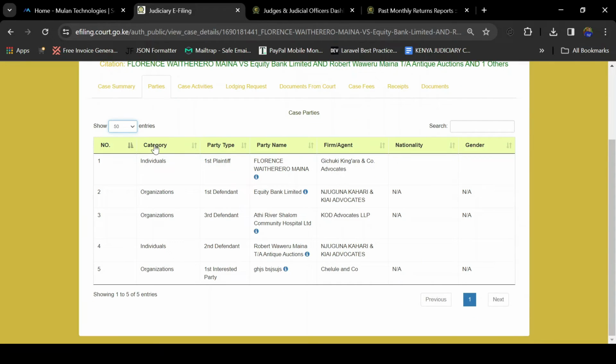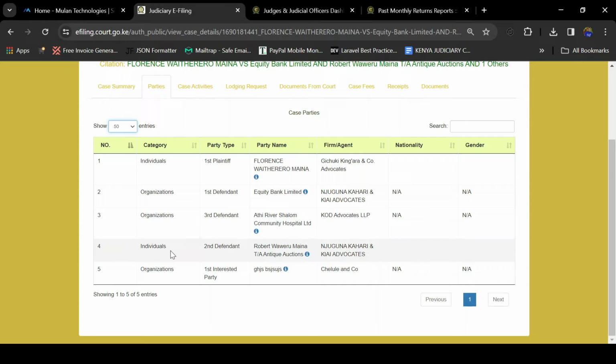The parties will include the category of the party, the party type, the party name, the firm agent, nationality, and gender. With the account that we're using, we have 5 case parties. The first one is an individual, which is the first plaintiff. We have the second party as an organization, which is the first defendant. We have the third party, which is an organization, as the third defendant.